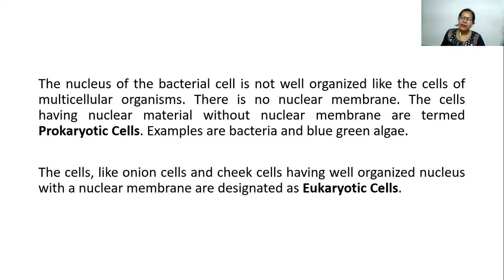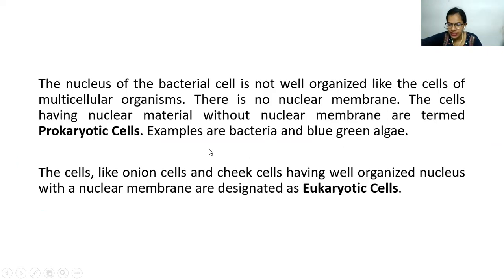Now, the nucleus of a bacterial cell is not well organized like the cells of animals or plants. There is no nuclear membrane. So in this case, what happens is they have got a circular DNA, which is present in the bacteria in one corner of the bacterial body. So they are without the nuclear membrane, and hence they are called the prokaryotic cells.